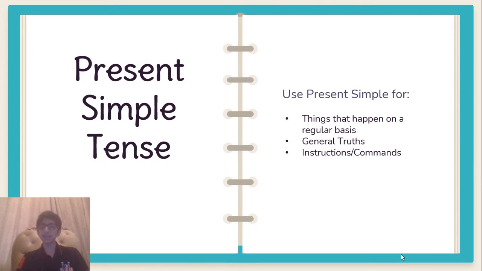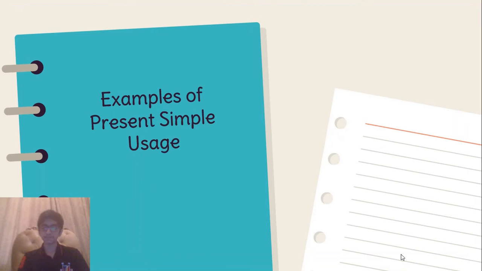Number 1, it can tell things that happen on a regular basis. Number 2, it can talk about general truths or instructions and commands. Now I'm going to show you one example of each of these uses.